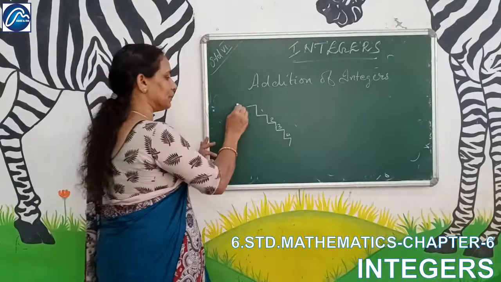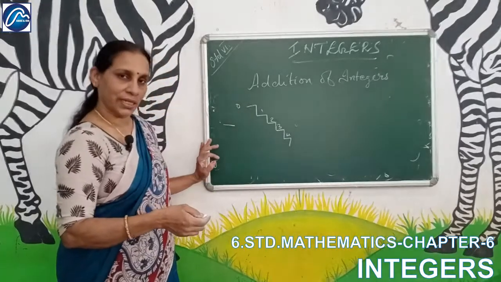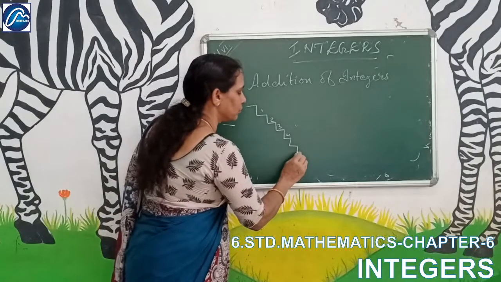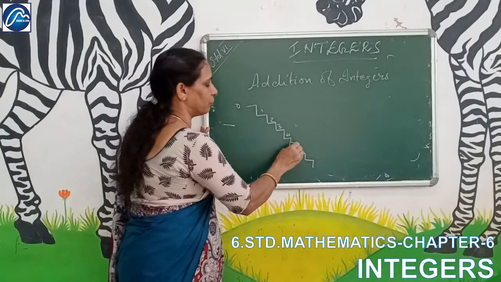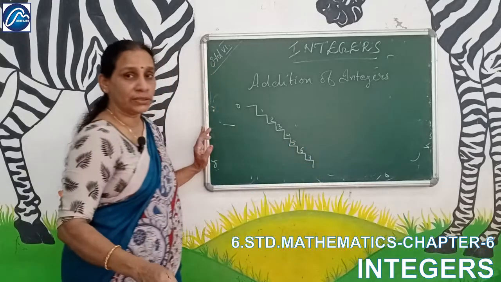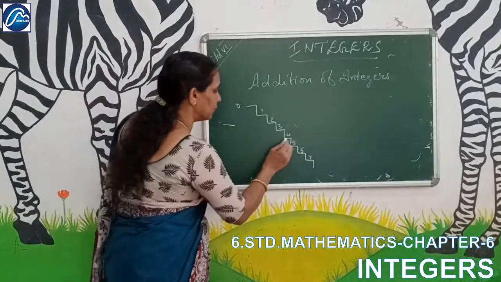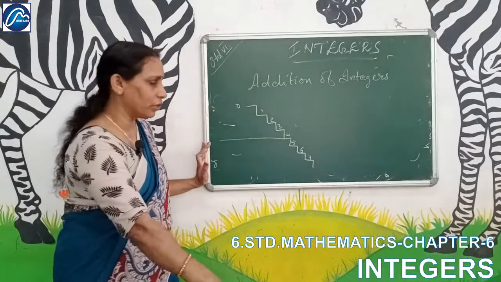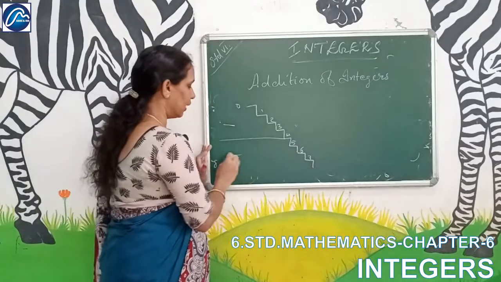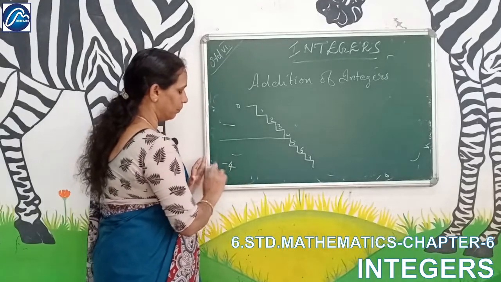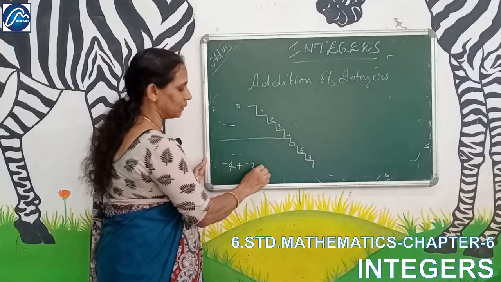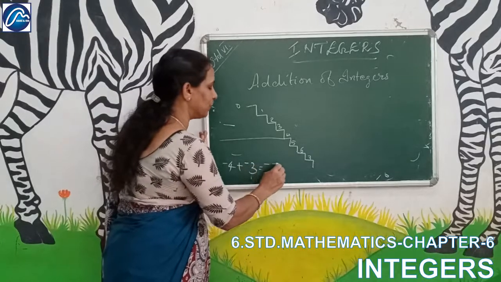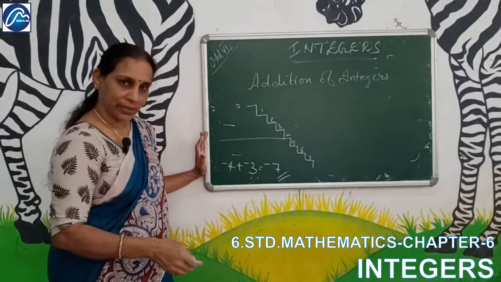Going down means negative, and going up means positive. Again you have gone down 3 more steps: 5, 6, 7. Then where do you reach? 7. First you reached here, then again minus numbers are there because you are going down. You have reached 7. That means minus 4 plus minus 3 is equal to minus 7.